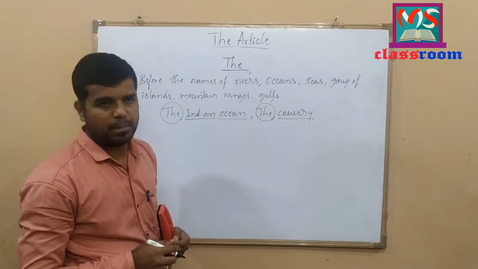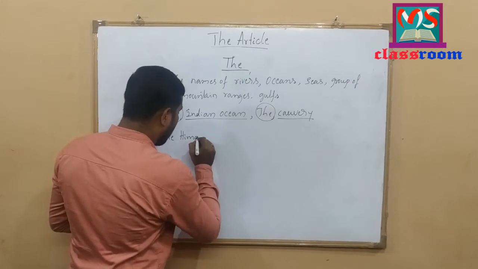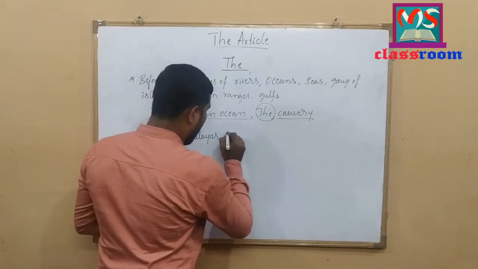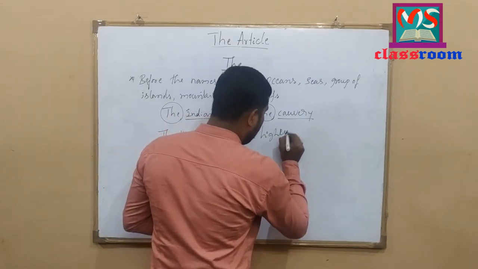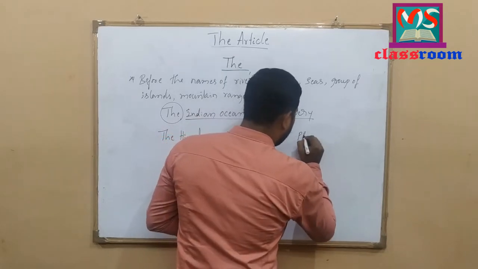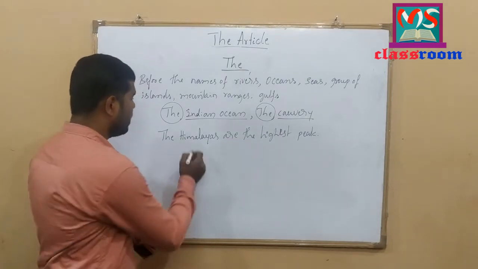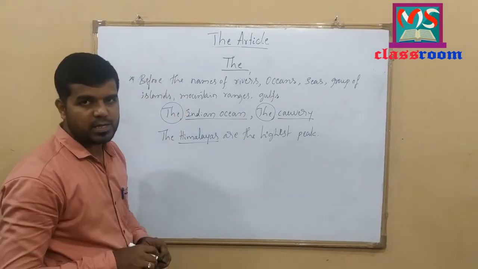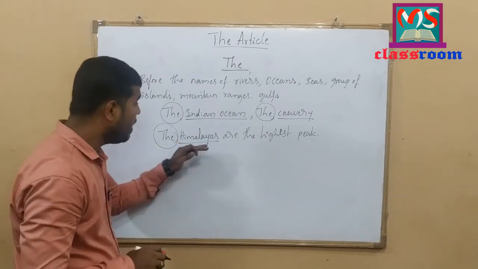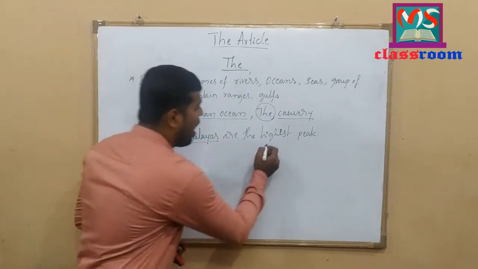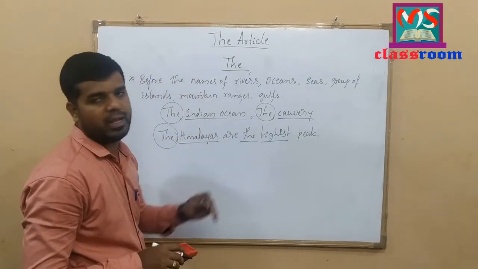Let me write some examples here. The Himalayas are the highest peak. The Himalayas are the highest peak. Here, Himalayas is the name of a mountain range. Before this mountain range, I have used the definite article the here. Here, highest is a superlative, so I have used the with the superlative highest.